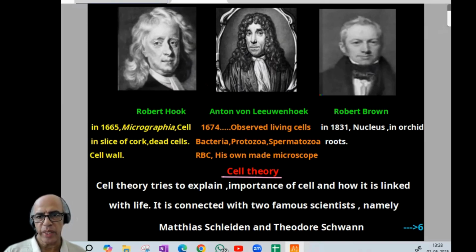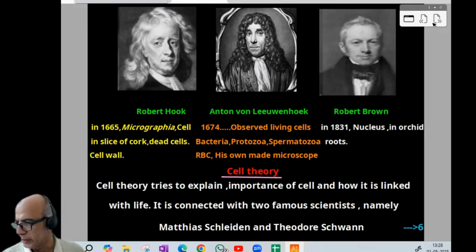Now comes another famous theory of this chapter, cell theory. So what is cell theory? Who proposed it? Who modified it? Cell theory tried to explain the importance of the cell and how it is linked with life. It is connected with the two famous scientists, namely Matthias Schleiden and Theodor Schwann. I think that part is clear. What is the importance of it? Who are the scientists involved?